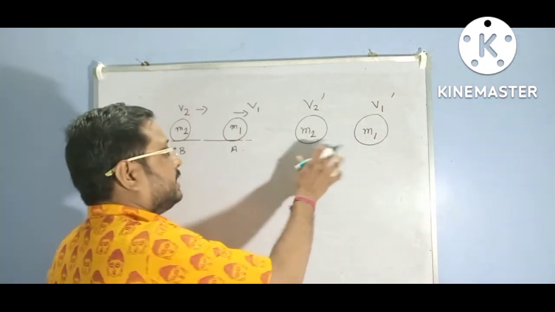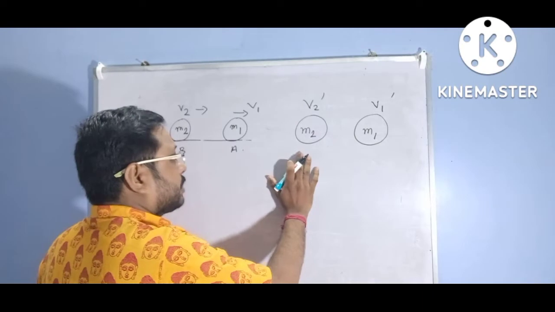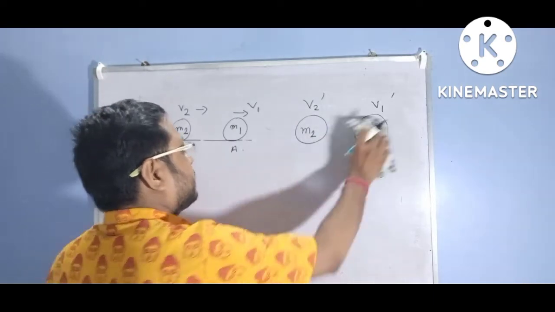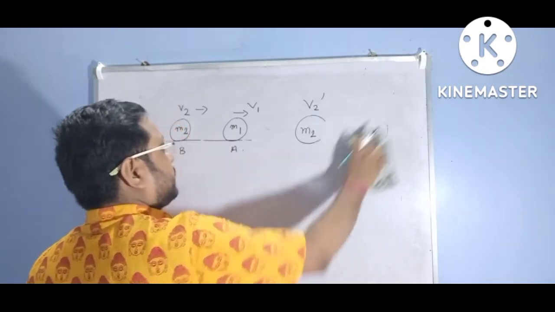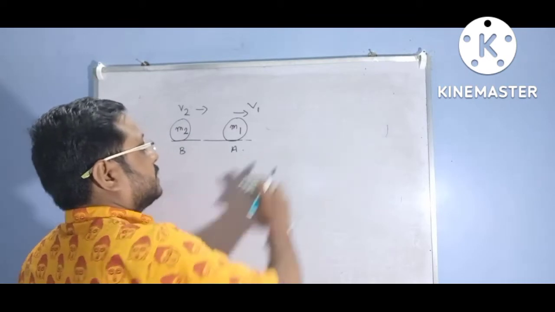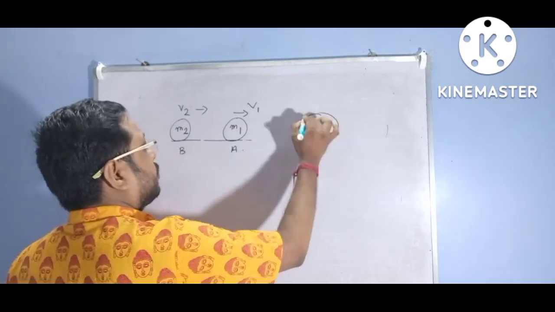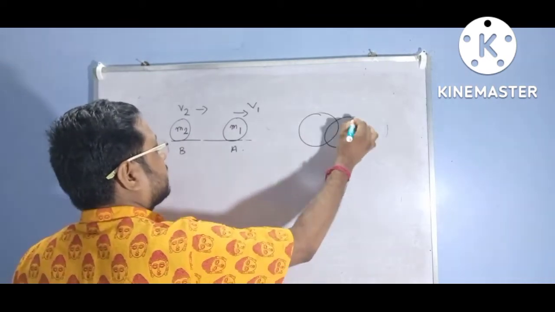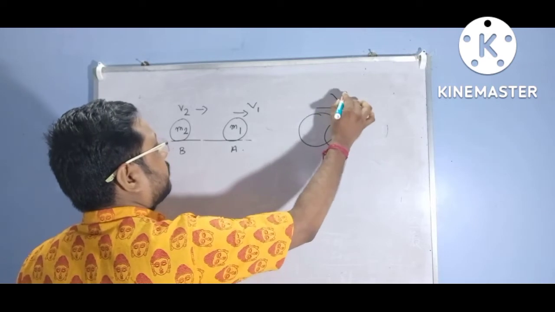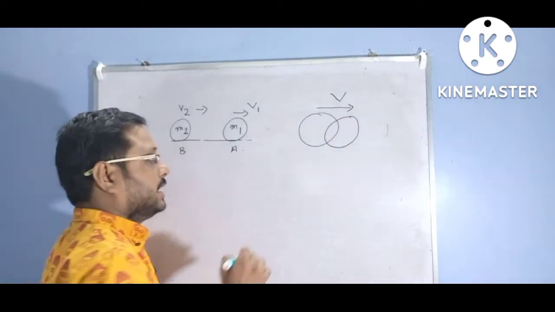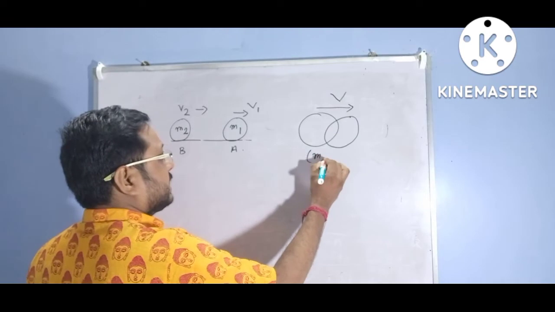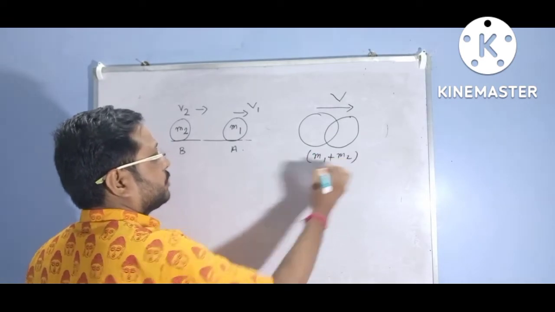But in this case the two balls stick with each other, that is, the two balls combine and go as a single object with the same velocity v. Therefore the total mass here is m1 plus m2.